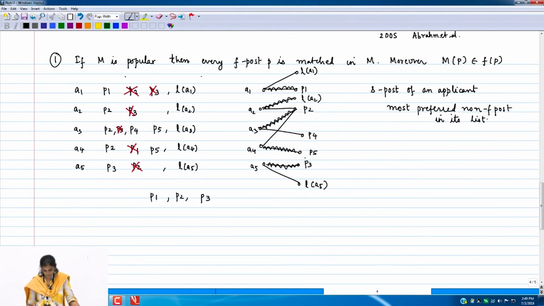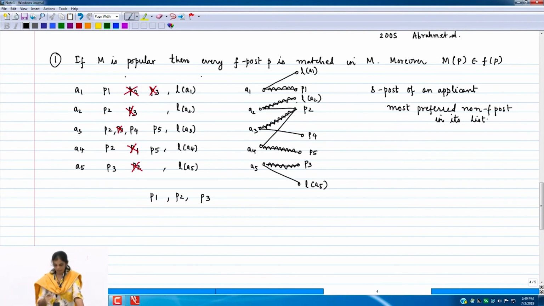Okay, but if that was your intent, you could have matched A3 to P4 and A2 to P2, right? That would have avoided even the L of A2, right?